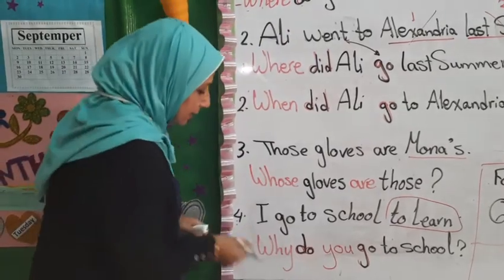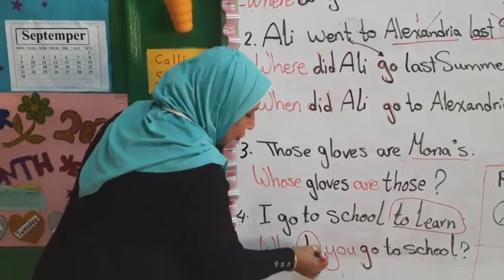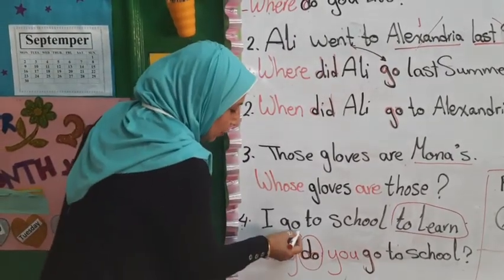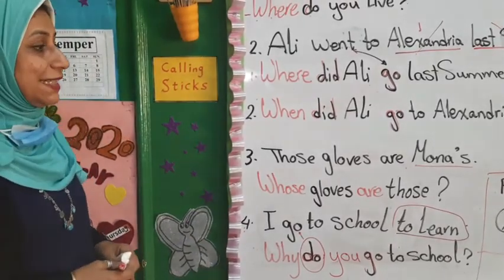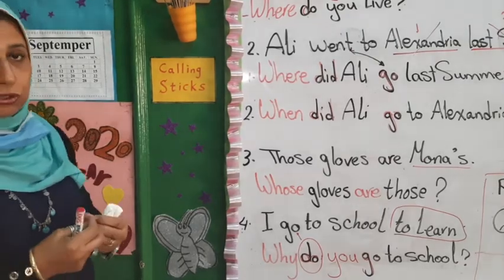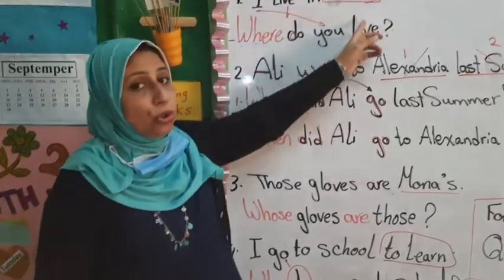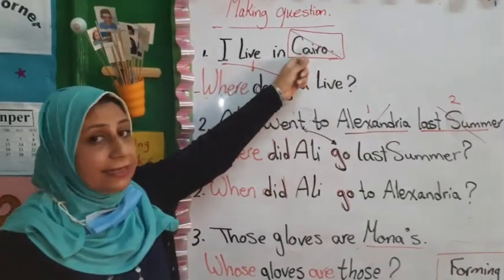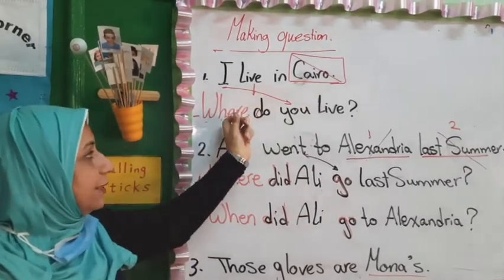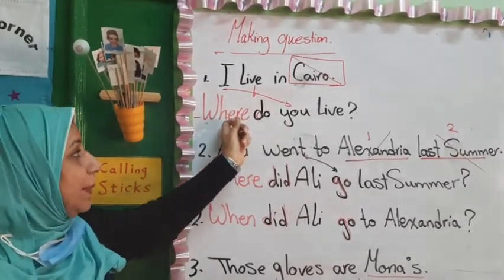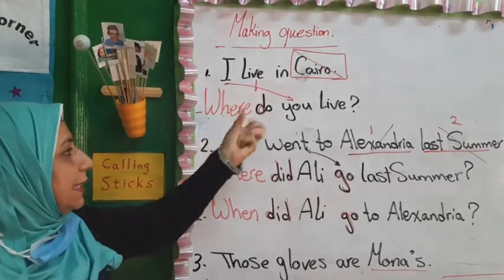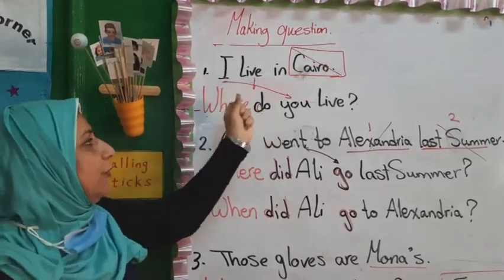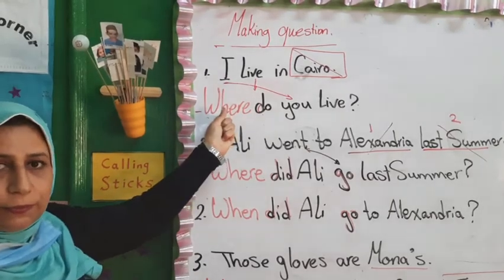I use here the helping verb do because go here is in the present simple tense. So the steps to make the question are to delete or omit the answer, change it to a question, and replace it with a question word that contains its meaning. Here it is a place and where asks about place.